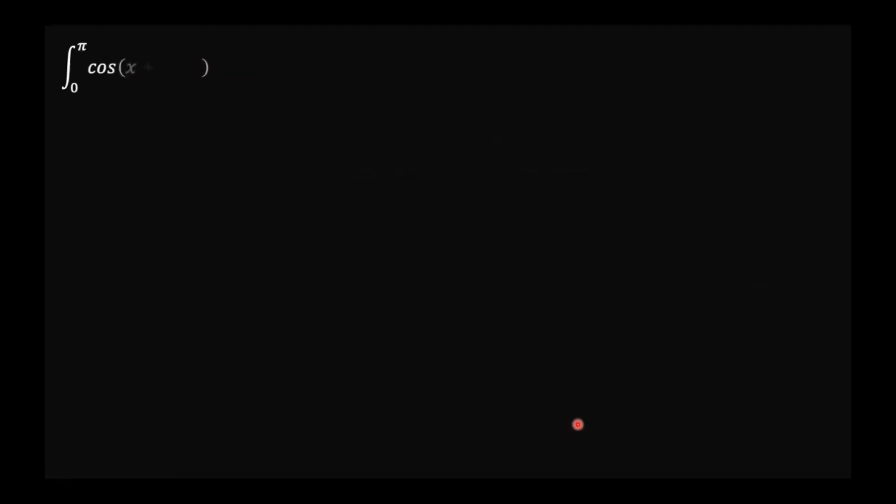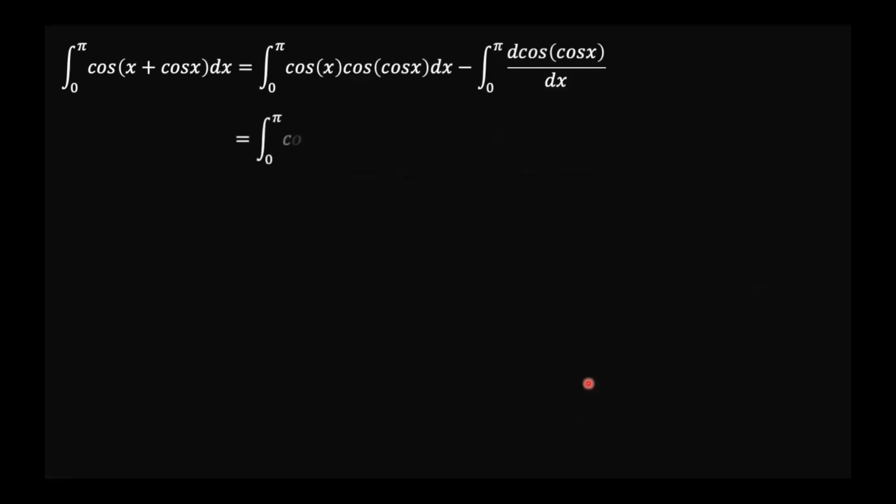So what that means is that now we have the integral of cosine x cosine cos x minus, in brackets, cosine cosine x from 0 to pi. So cosine x at pi is -1, and when x is 0, this is 1.